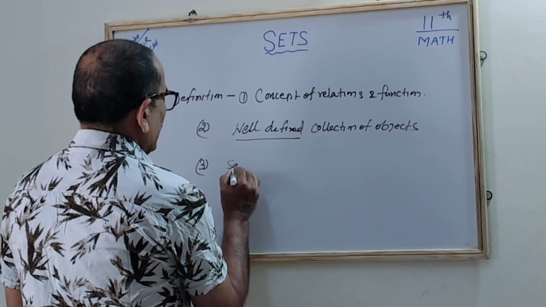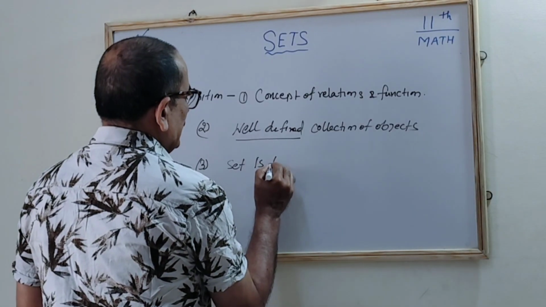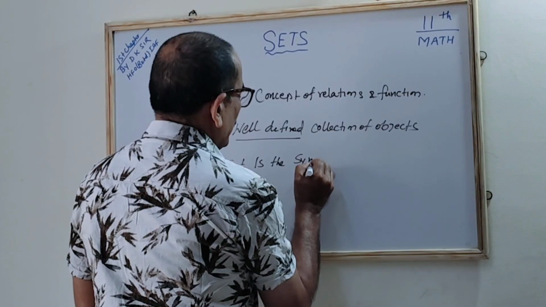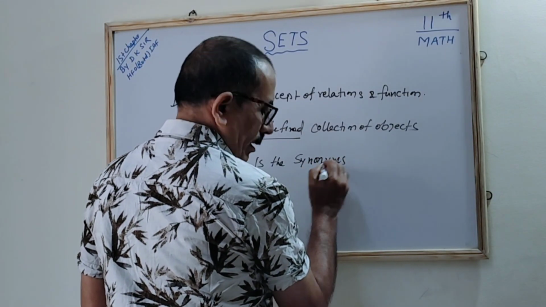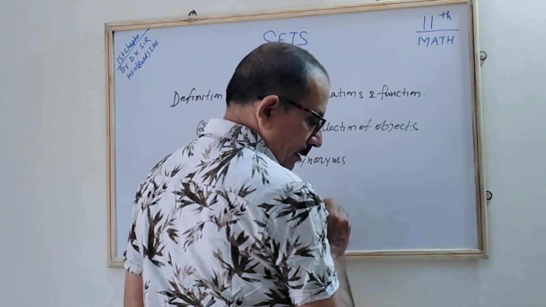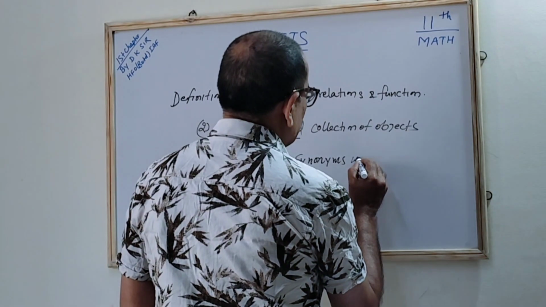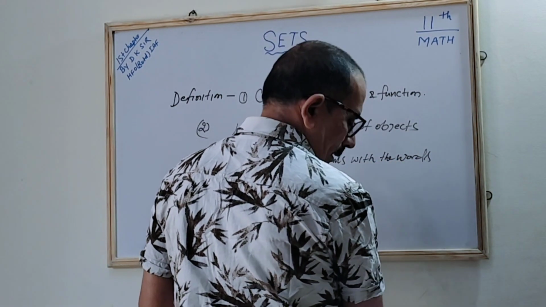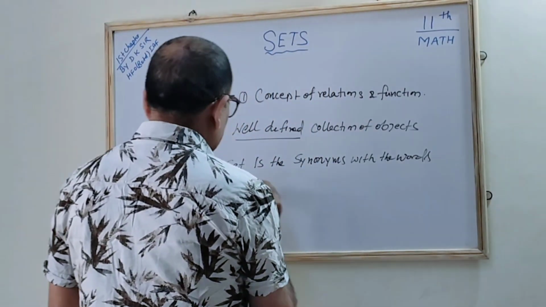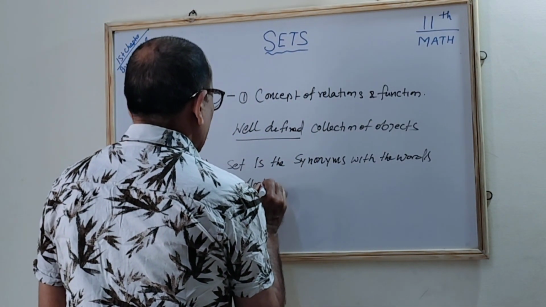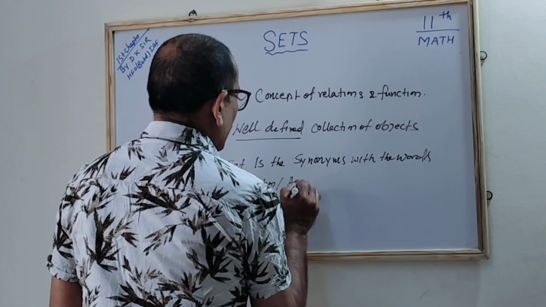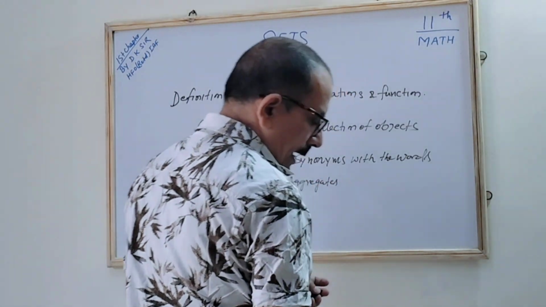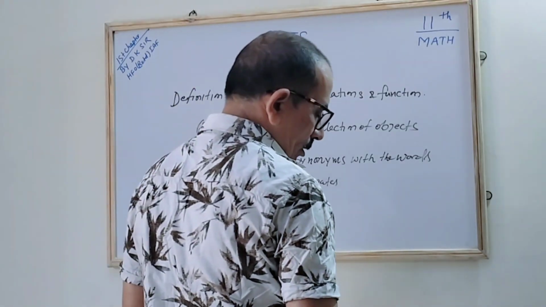Set is a synonym of the words collection, aggregate. These are the collection or the aggregate class comprising elements.